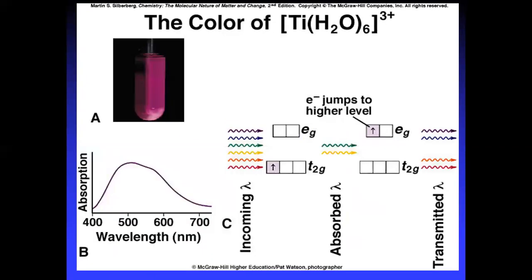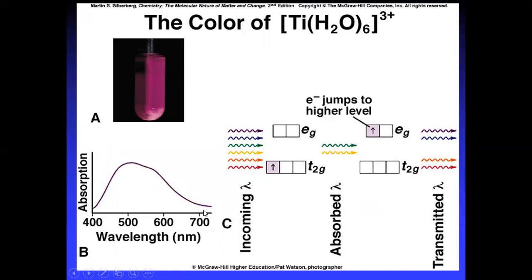Here you can see the titanium hexaaqua complex. For the titanium hexaaqua complex, it's very clear. You can see the absorption spectrum for this molecule. The absorption starts at 400 nanometers and its maximum is at 500.